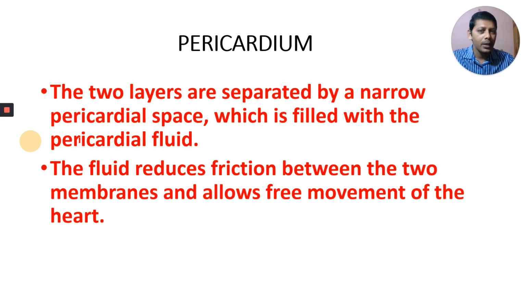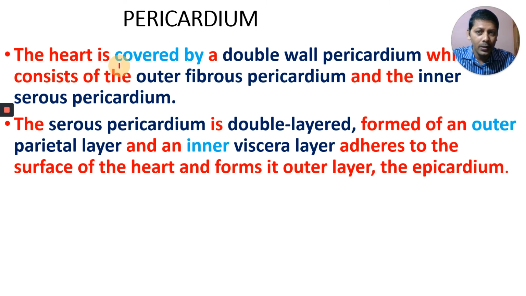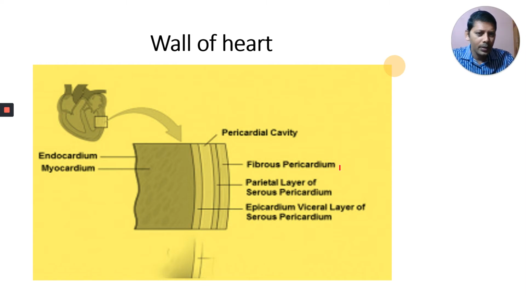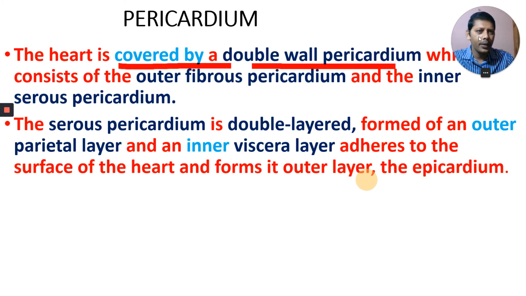The heart is covered by a double-walled pericardium, which consists of outer fibrous pericardium. I showed you that one; you can also observe it in this picture. Outer fibrous pericardium, and next, inner serous pericardium. The heart is covered by a double-walled pericardium, which consists of outer fibrous pericardium and inner serous pericardium.